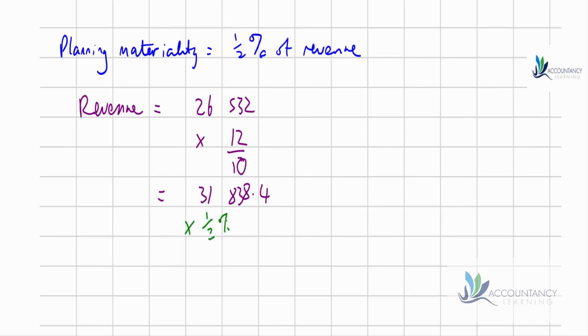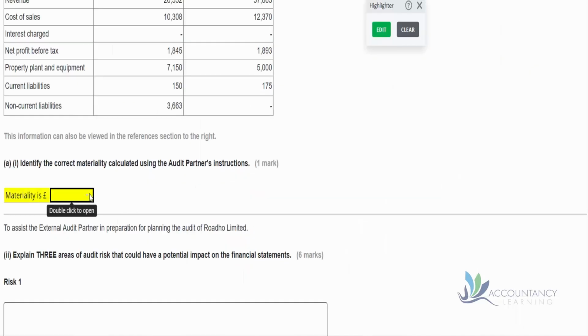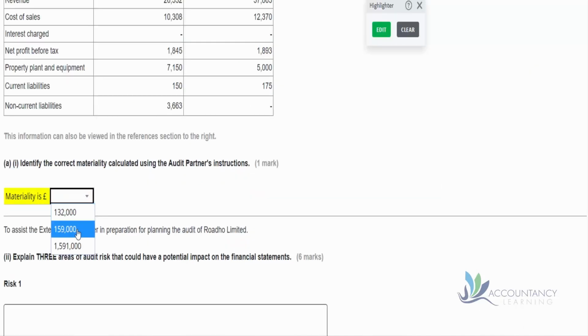So if we multiply that by 0.5%, that gives us 159.192 thousand. And it told us we should round down to the nearest thousand, so that's going to be 159,000 in total. So in the drop-down menu, we can see that 159,000 is one of the answers.